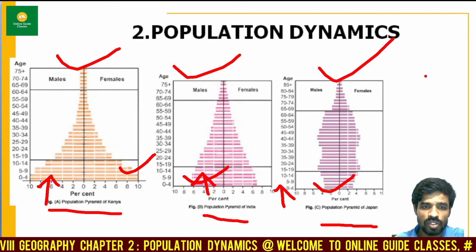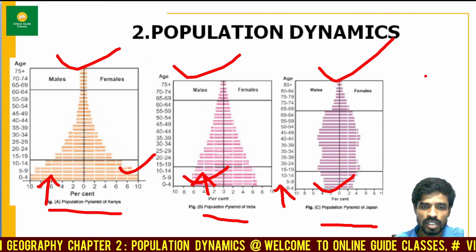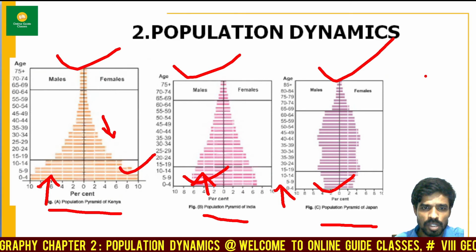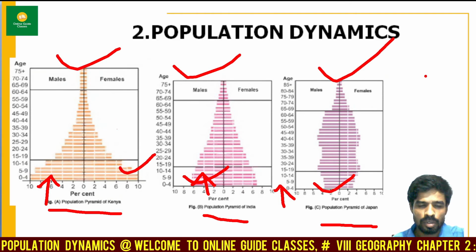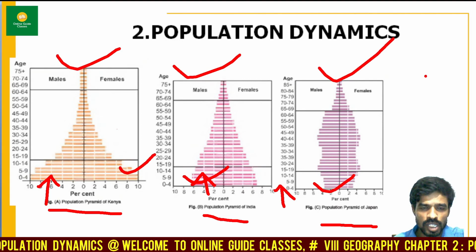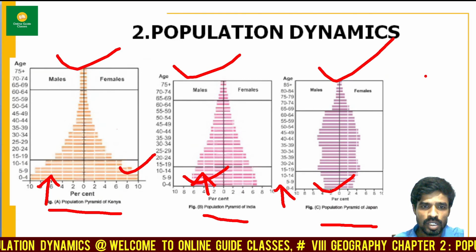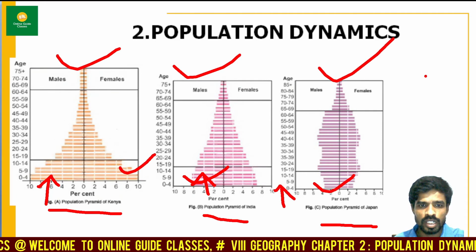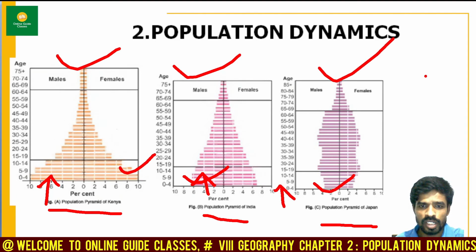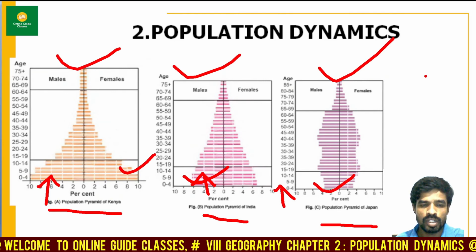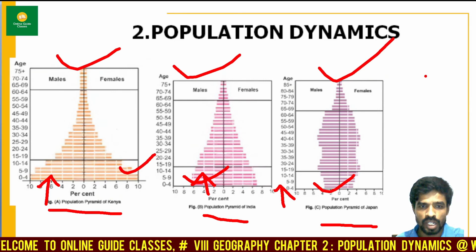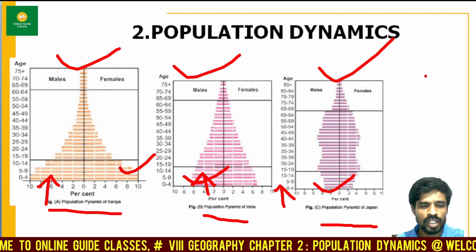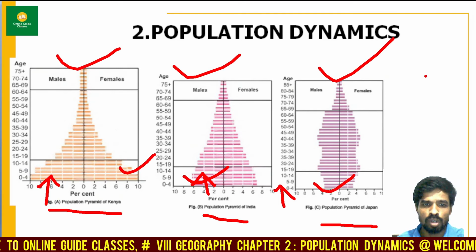And the second one is the working force, the dependents. As you see the birth rate is increasing, but at the same time you can also see the increase in death rate. If a population pyramid depicts high birth rates and high death rates, the base is broad. As you move up, it starts narrowing. Even though the children are born in huge numbers,